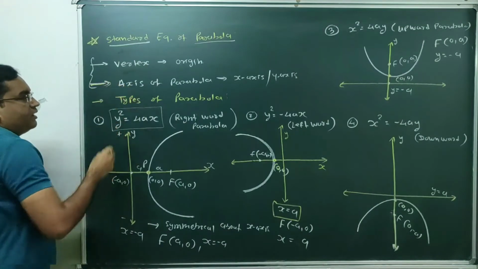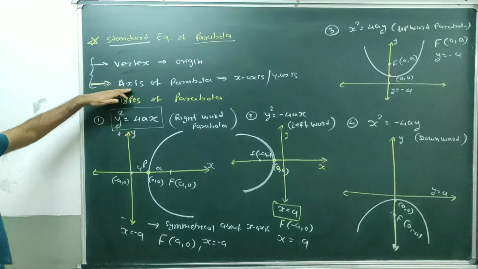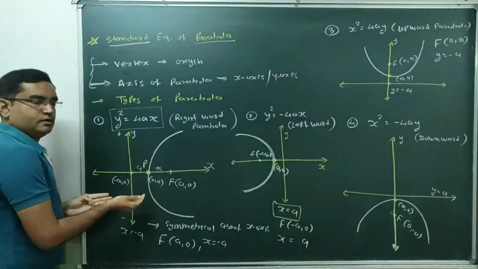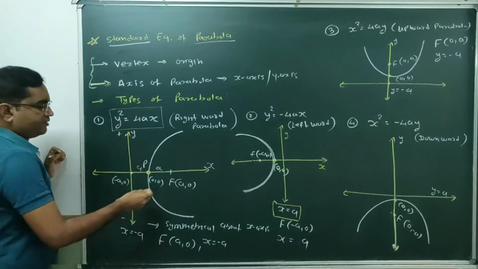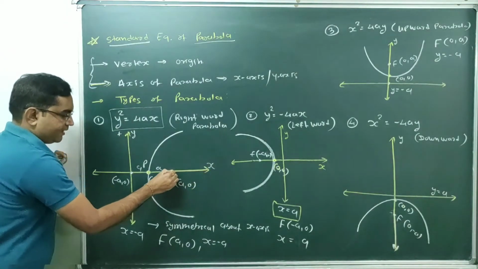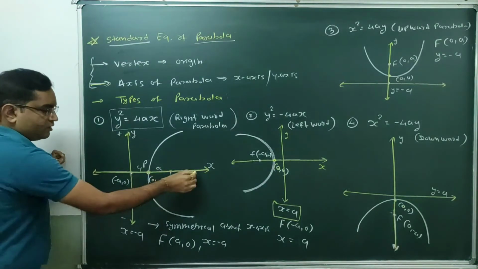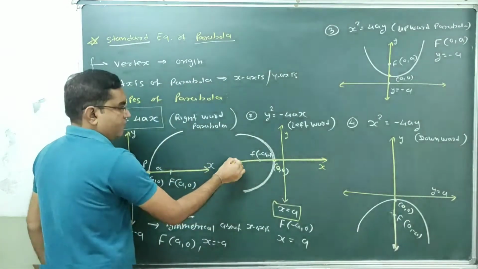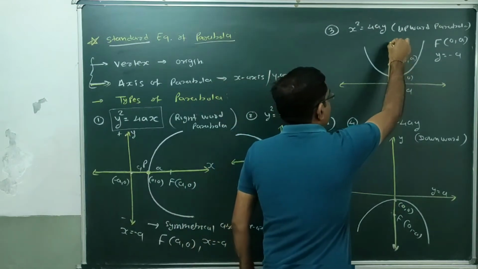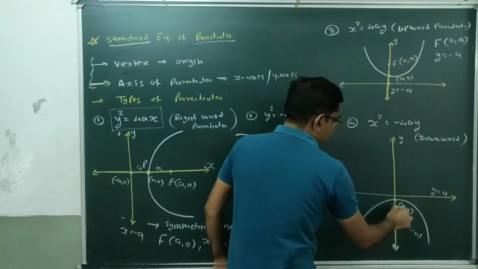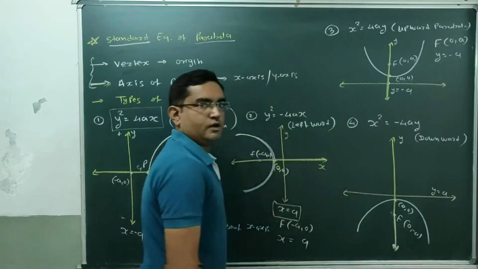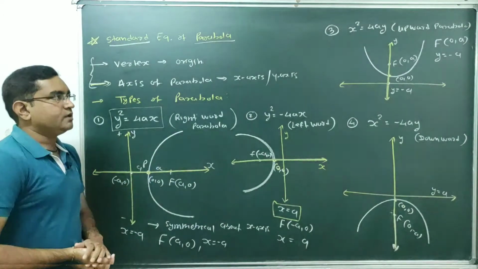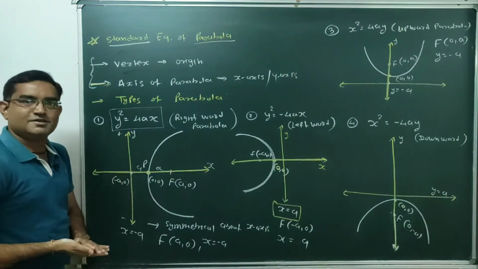And axis of parabola is along with the x-axis or y-axis. So for this case, y square equal to 4x, this is the axis of parabola, and this is our x-axis. Done? For this case, again, x-axis is the axis of parabola. For this parabola, y-axis is the axis of parabola, and for this parabola, y-axis is the axis of parabola. So both conditions are fulfilled in these four types of parabola. So these are known as standard parabola. Is that clear, students?